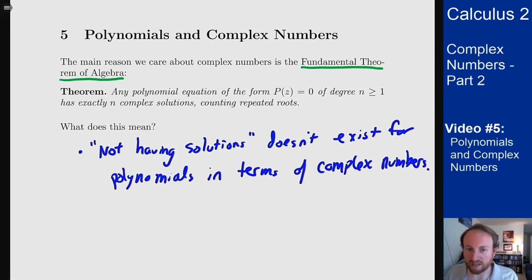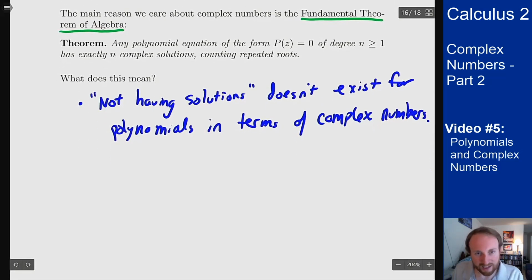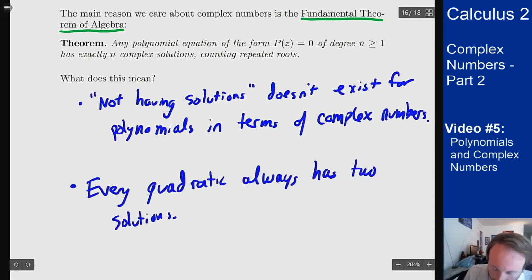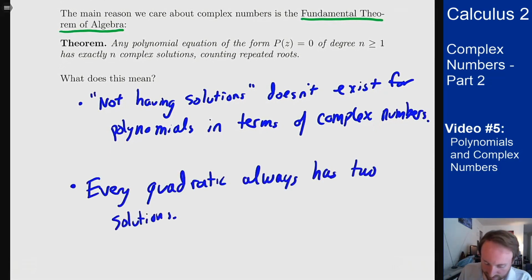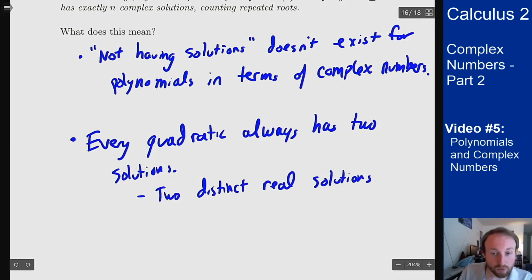There will always be 3 solutions to a cubic. There will always be 4 solutions to a fourth order polynomial. No matter what you write, there will always be that many solutions, assuming you count for repeated roots. What this tells me sort of directly is every quadratic always has 2 solutions. They're either 2 distinct real solutions, 2 complex solutions,